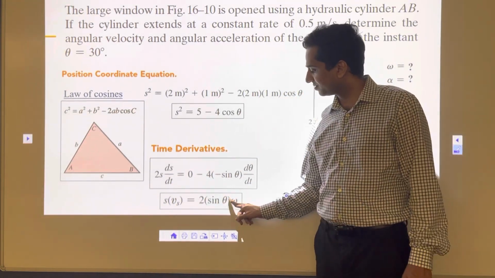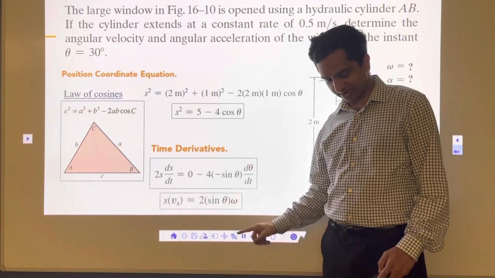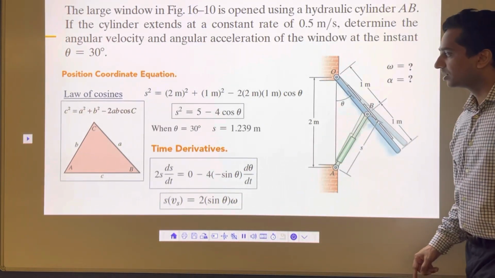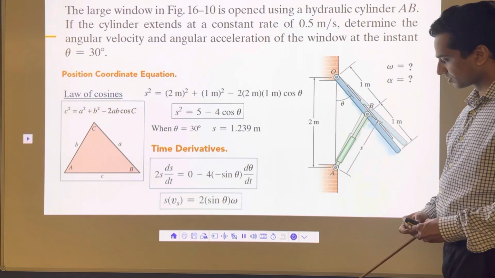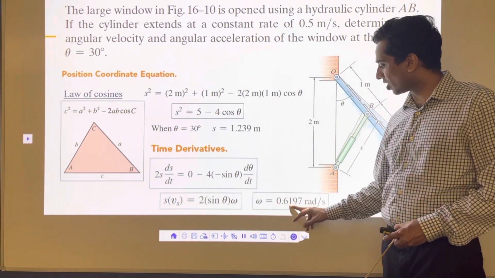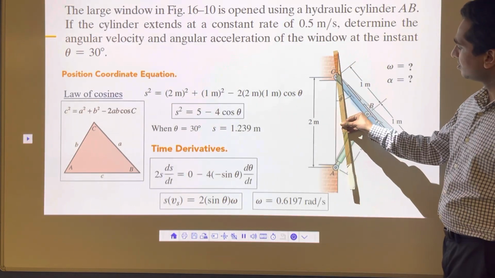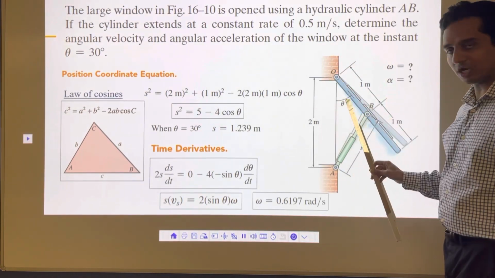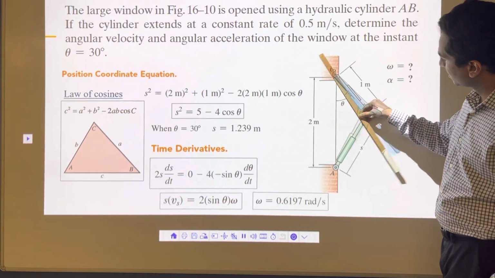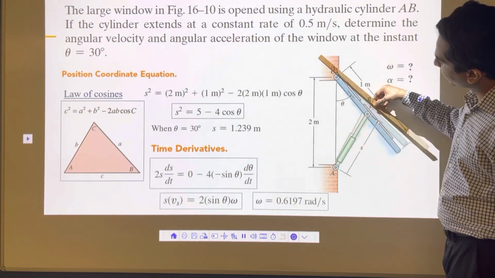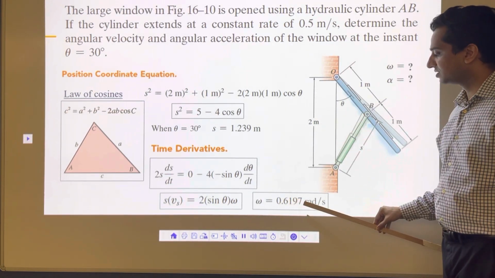I can calculate sine 30 and omega. Omega will come as 0.61 radians per second. So this window is opening, or this arm OB is rotating, with a velocity of 0.61 radians per second.